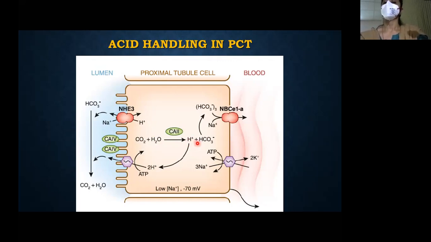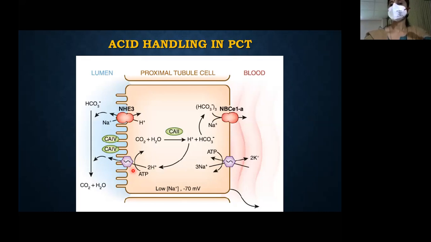The bicarb is sent to the bloodstream by the basal sodium bicarbonate cotransporter. For 3 bicarb, 1 sodium will enter the bloodstream. And the H plus is secreted through the NHE3, the sodium H plus antiporter: sodium inside the cell, H plus outside the cell. And you have another, the vacuolar H plus ATPase, which kicks the H plus out into the tubular lumen.